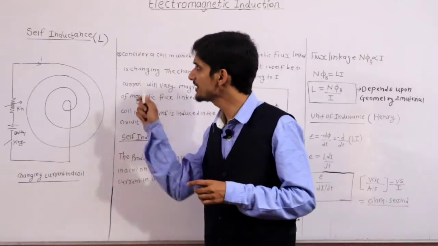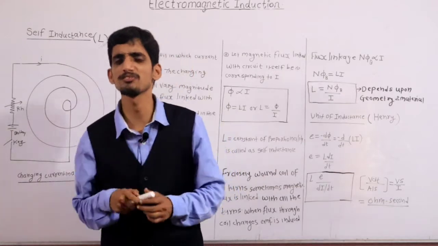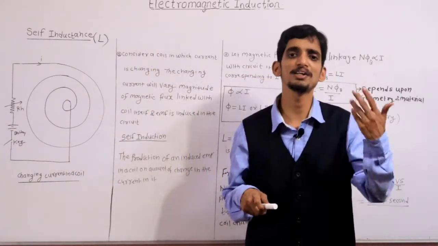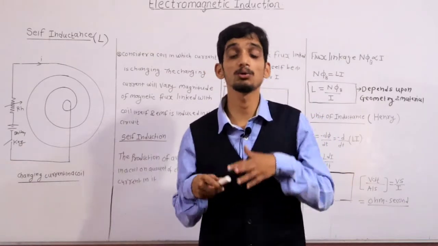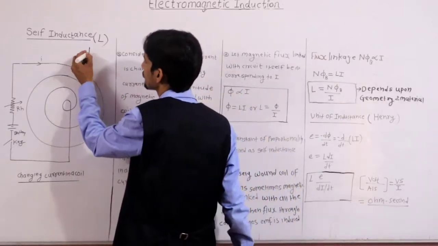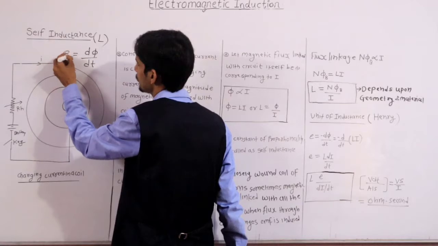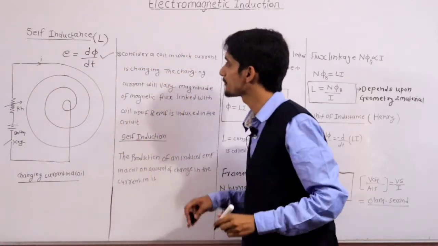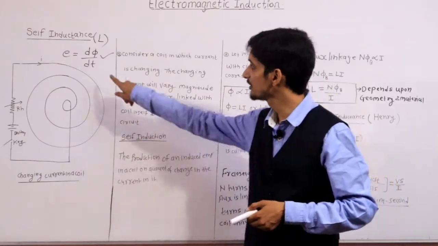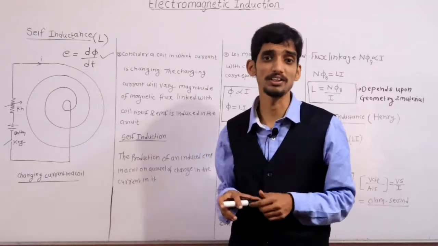Now, self-inductance means actually, as we have discussed in Faraday's law, to induce an EMF in a coil or a closed circuit, there should be what? Rate of change of flux which is equal to E. Then only EMF is induced. Clear? It means that flux should be changing. Now one important point, listen here.